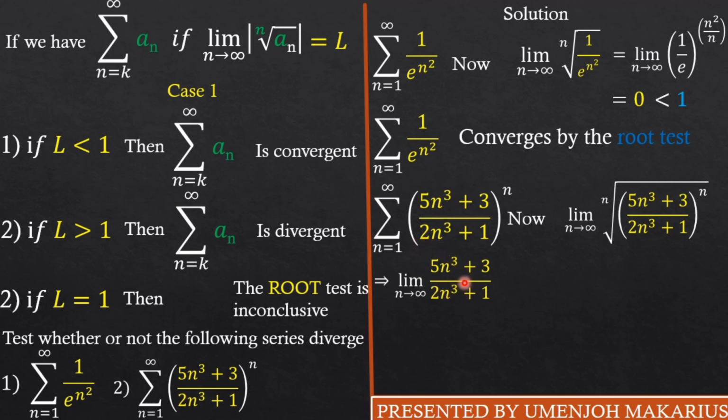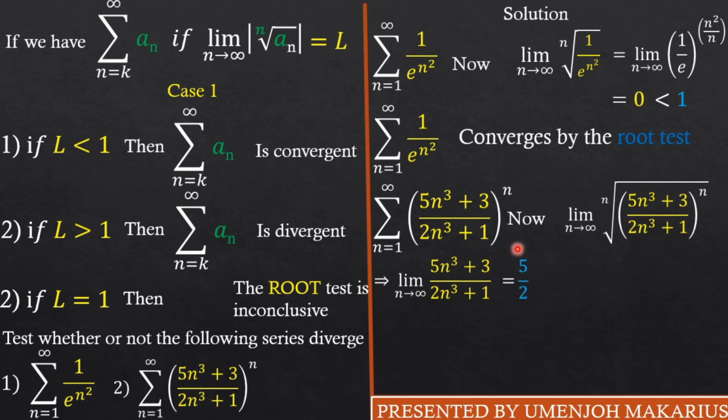In other words, you simply care about the dominating powers, which are 5n cubed and 2n cubed. Since the degree of n in the top is the same as that of the bottom, we can just cancel them off. We are going to be seeing just 5 over 2.